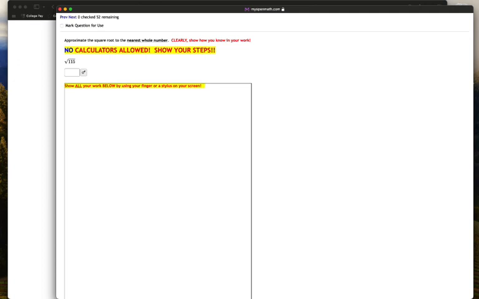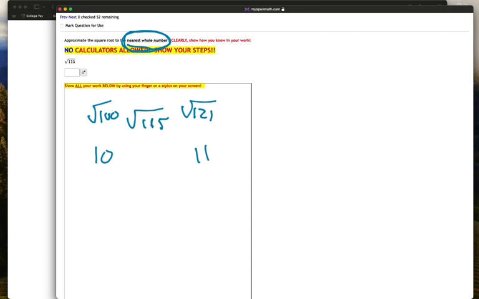In this particular problem, notice that it is asking us to approximate the square root to the nearest whole number. So square root of 115, we're going to surround that with the perfect squares 100 and 121. This is 10. This is 11.